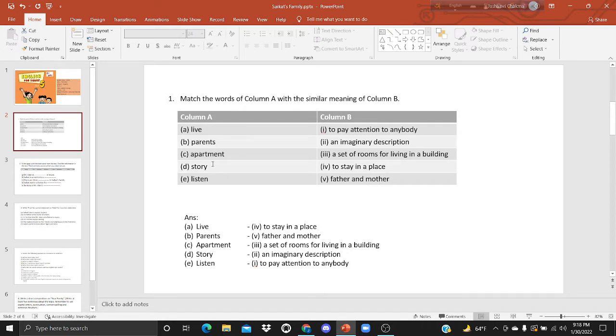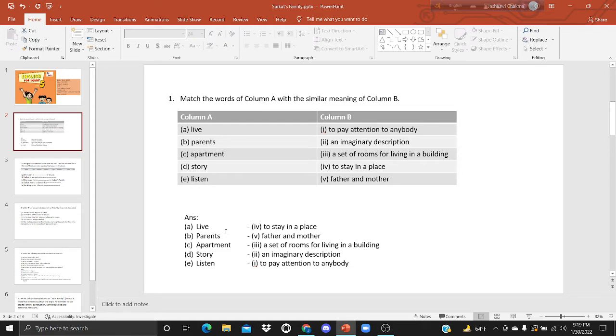Okay, now we will match the word from column A with the meaning in column B. Now A. What's the word? Live. Live means to stay in a place.